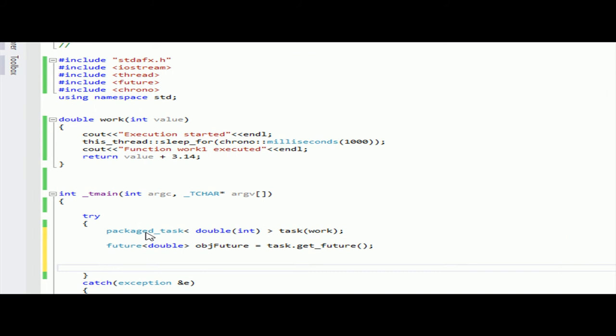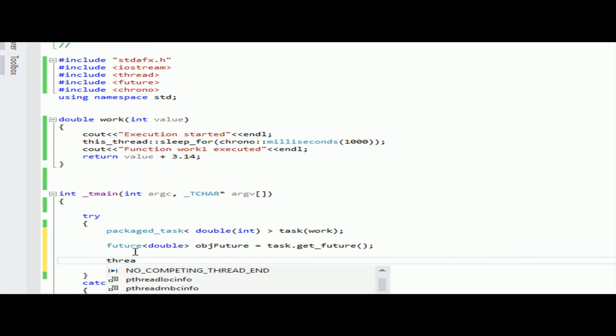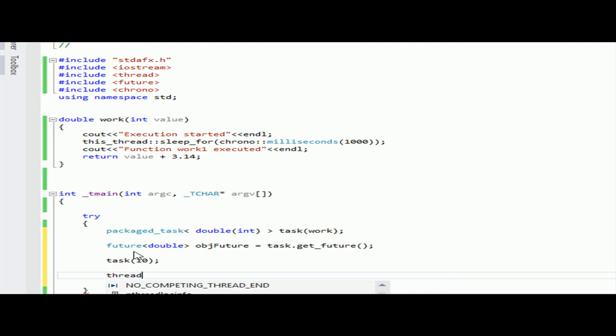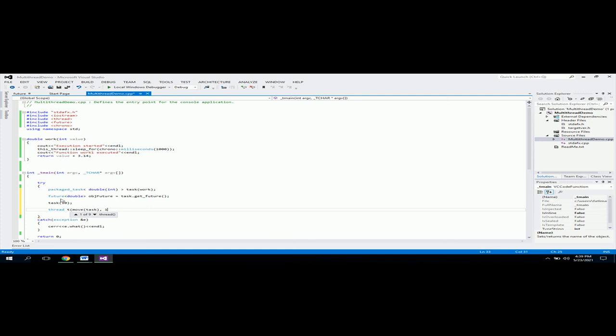So now I have to invoke the packaged_task, and then I have to return a value. For that operation, maybe I can directly invoke the task, where I can pass any value, or I can create a thread where I'll pass std::move of task, and then pass some value.